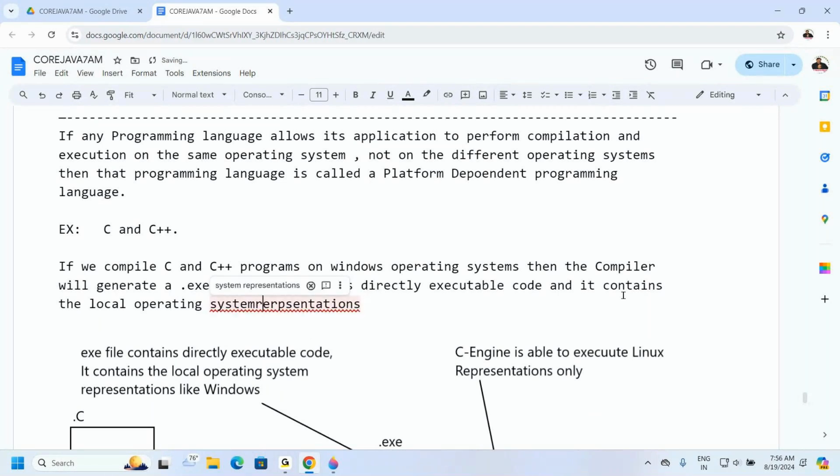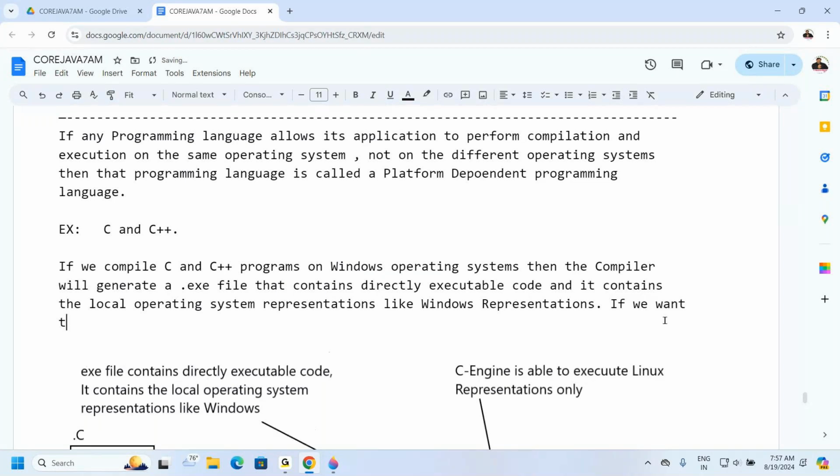It contains the local operating system, like Windows representations. Good. Now the point is what? Now understand the point clearly.